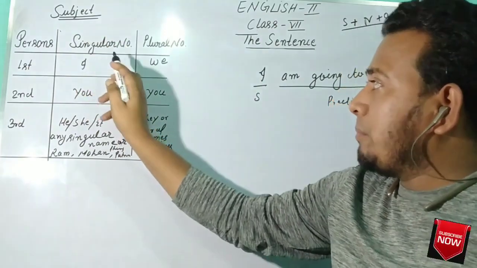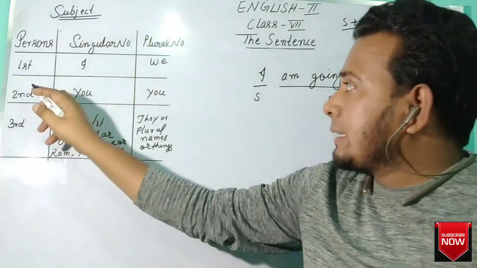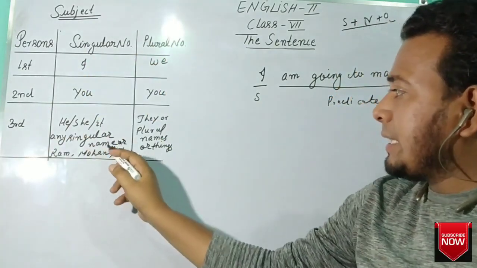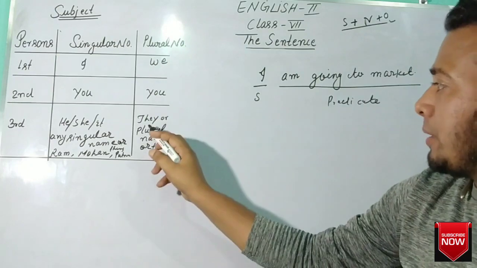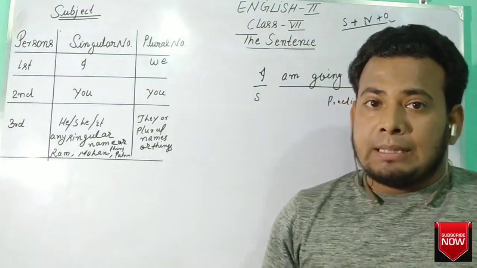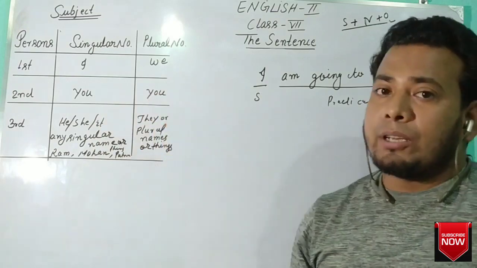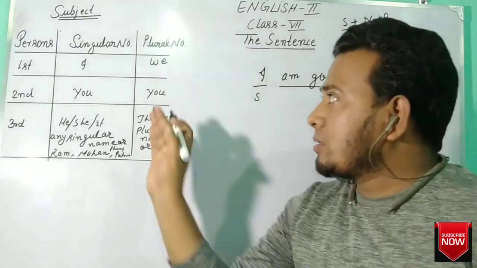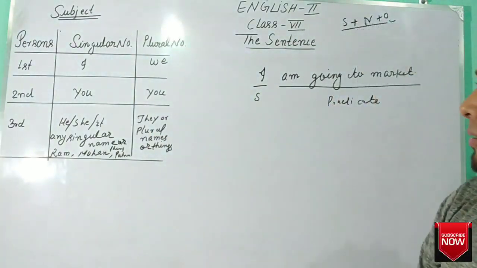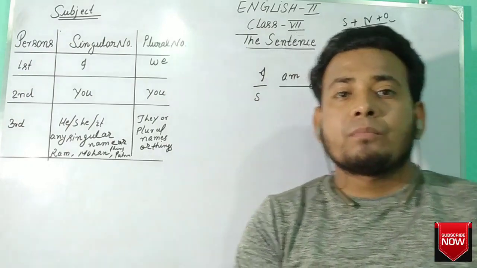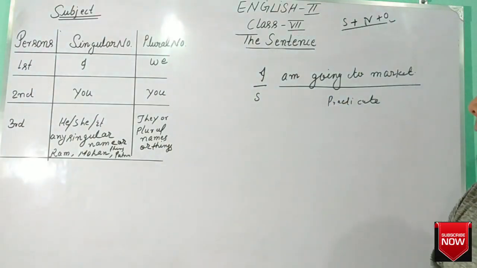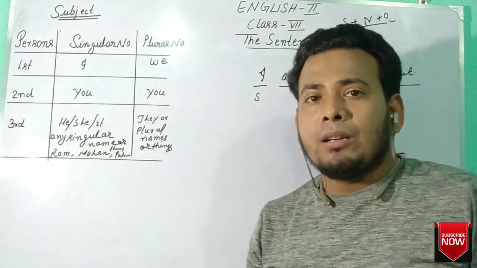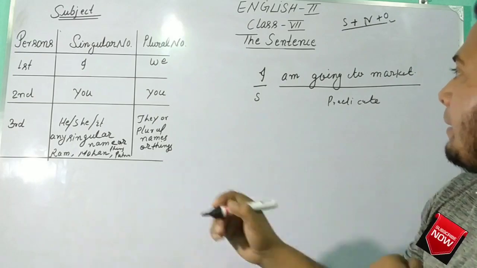The first person singular number I, first person plural number we, second person singular number you, second person plural number you, third person singular number he, she, it, any name or thing, third person plural number they or plural names or things. This table chart is very important for learning English grammar. Without this knowledge, we can't learn English grammar in the proper way. So I advise you to remember it, and I think you have already remembered it in previous classes.